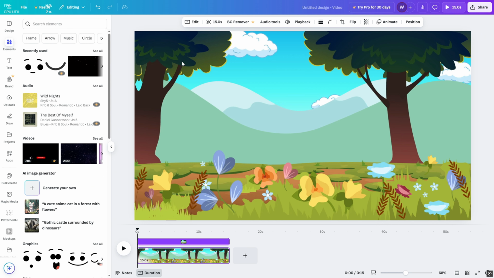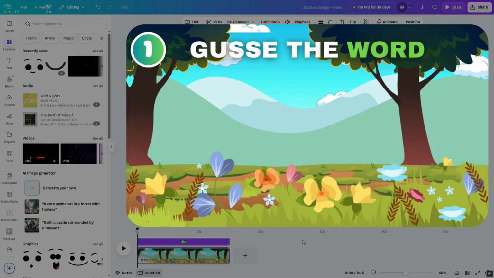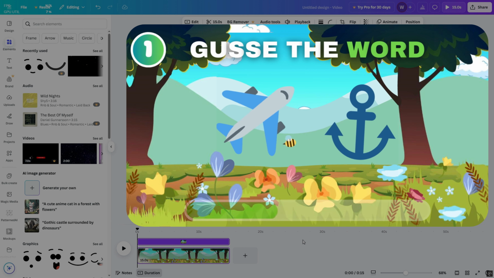After that, I will put the basic elements. The question number will be in the corner, and the type of challenge, in our case, guess the word, will be placed at the top in the middle. And I will of course need 2 emojis in the middle and a timer at the bottom.